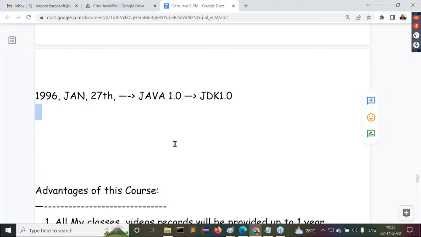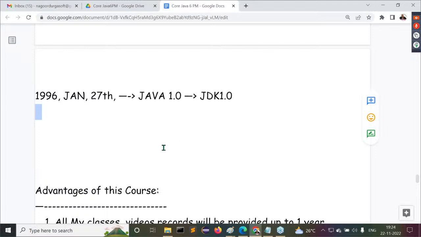But I'm telling you clearly, this is just from a knowledge point of view. No interview will ask questions on this. Which year was the first version of Java released? What is the major version of Java? Nobody will ask you this kind of questions. Just for the sake of information and knowledge transfer, I'm giving this content here. Okay, all of you are getting these points now.